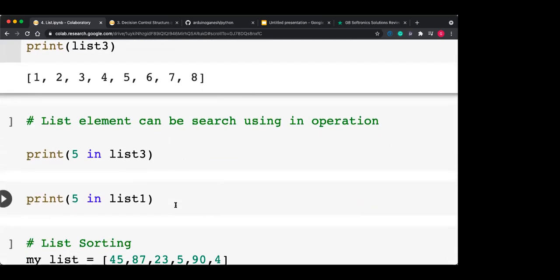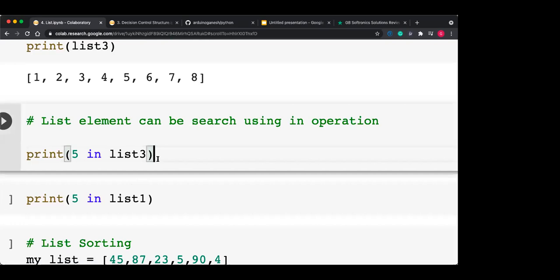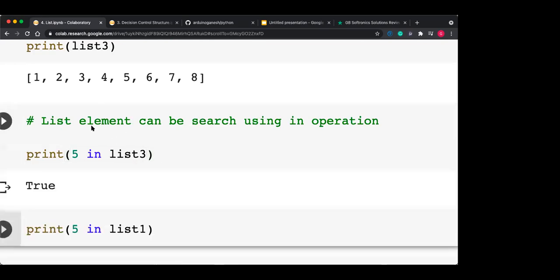Okay. Now we can search whether an element is present in a list or not. If you want to check whether 5 is present in list 3 or not, use the in operator, which, as we have seen earlier, returns true or false. So if 5 is present in list 3, it will return true. Yes, it is present.